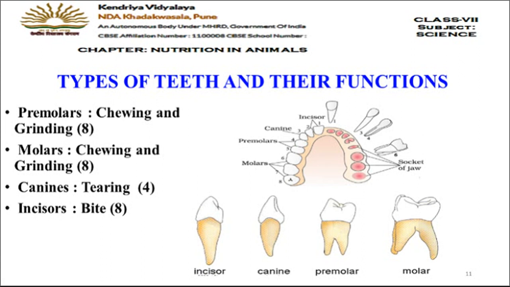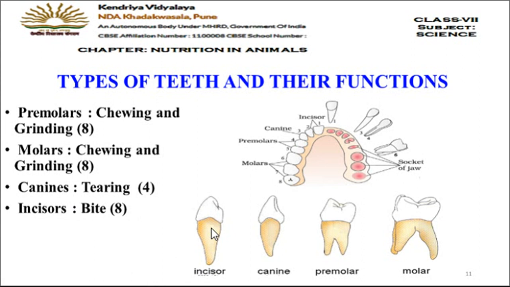It is important to note here that the upper jaw is immovable, it cannot move, and the lower jaw is movable. When you speak, when you eat, only the lower jaw is moving, the upper jaw is fixed. Now the four different types of teeth present in our mouth are, let's start from the below, incisors. The diagram of incisors is given here.